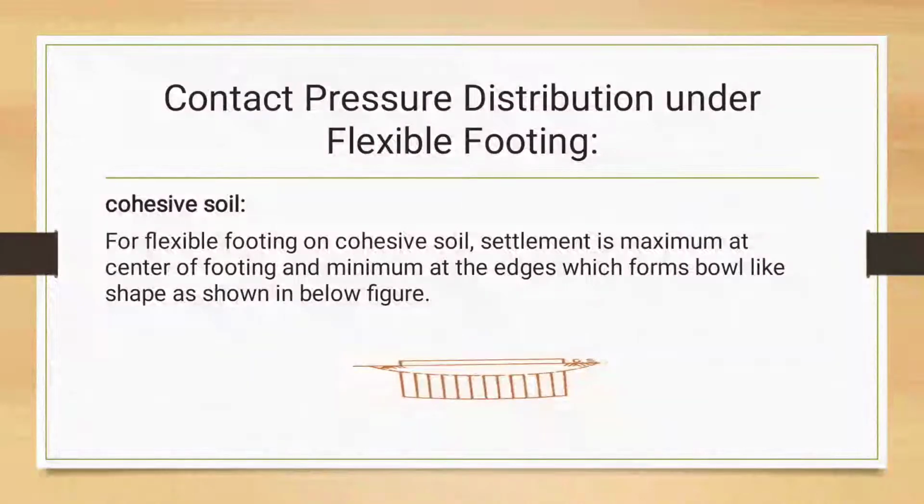So first one, contact pressure distribution under flexible footing. For cohesive soil, the settlement is maximum at the center and minimum at the edges, which forms a bowl-like shape as shown in the figure.